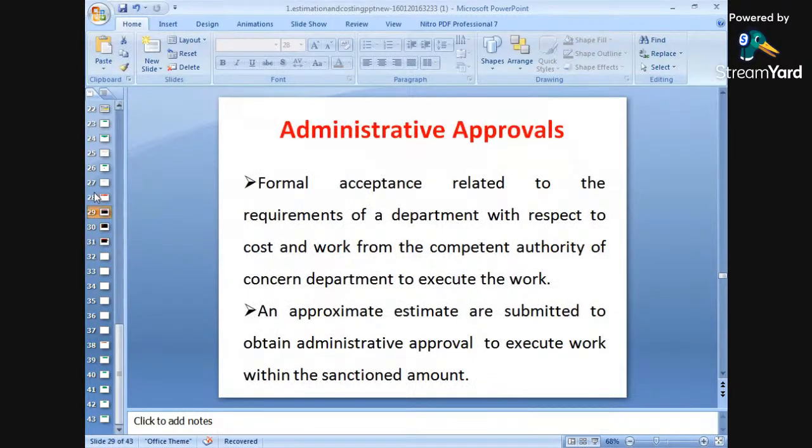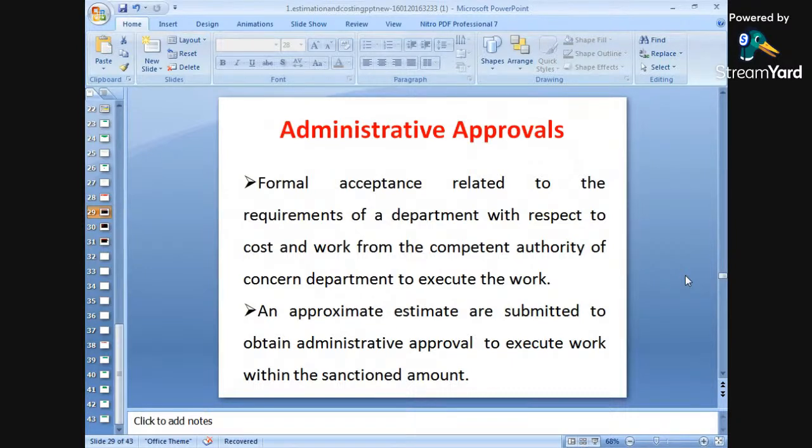Next important is what is administrative approval. Again, this word is very important. What is administrative approval? Administrative approval means this is the sanctioning part, है ना. Government bodies में क्या होता है कि this administrative approval plays an important role, because we have to